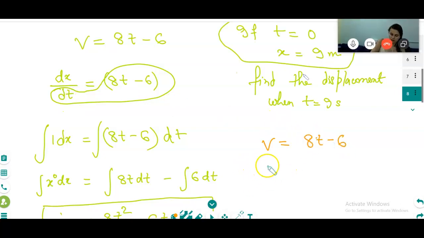And then a is dv by dt. So a is equal to d(vt minus 6) in dt; differentiate it. This one is 8. a is 8 meter per second square.